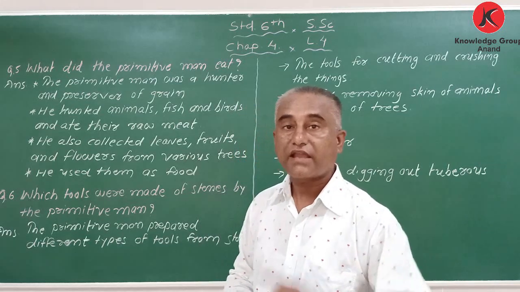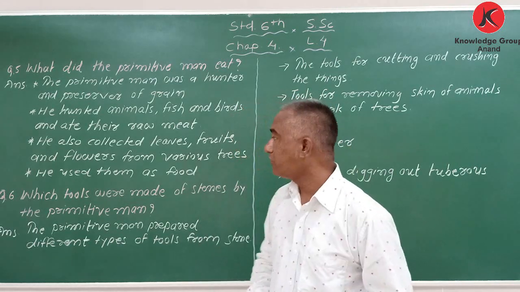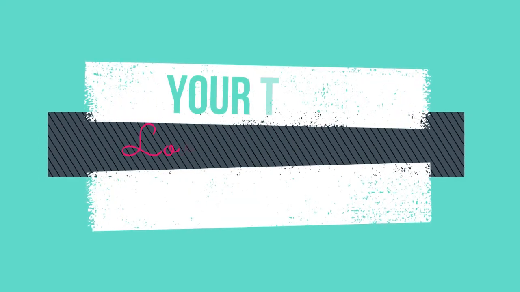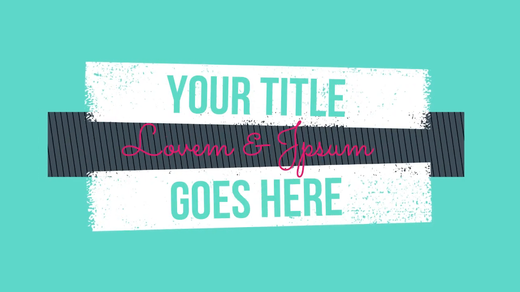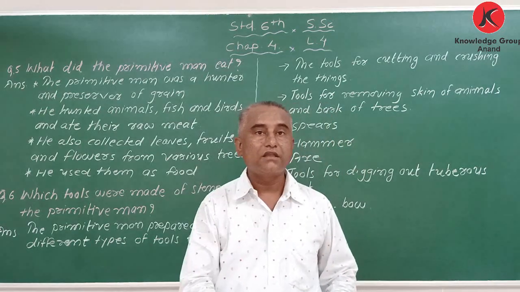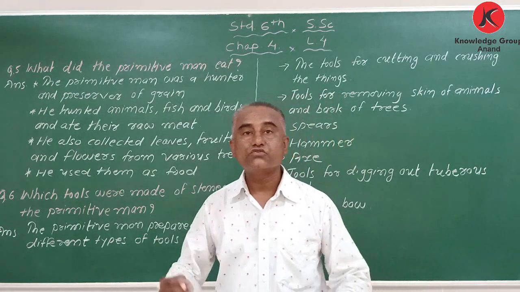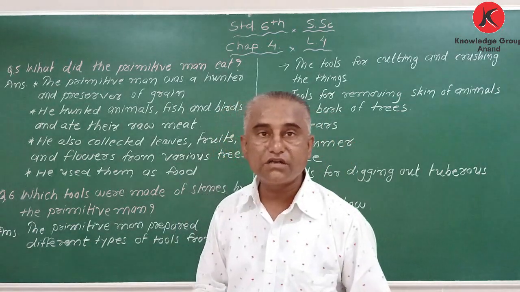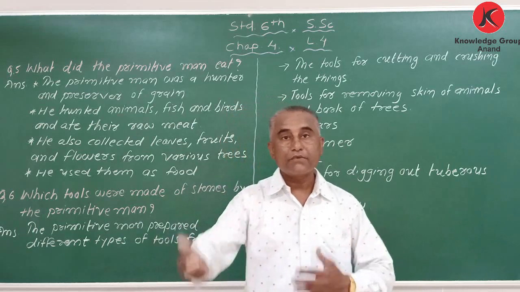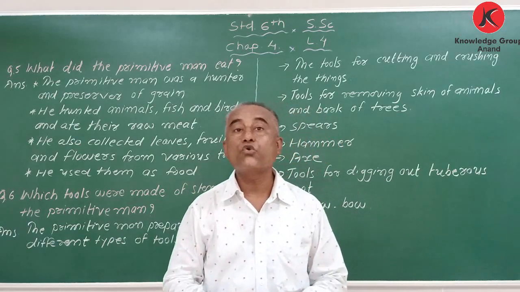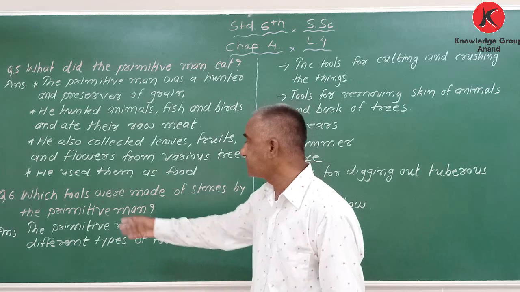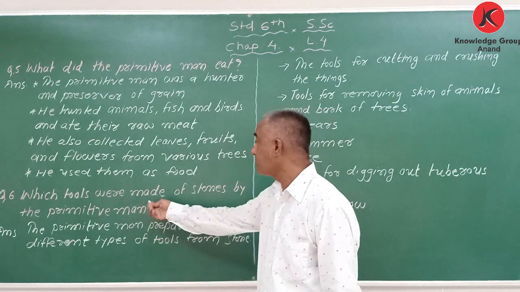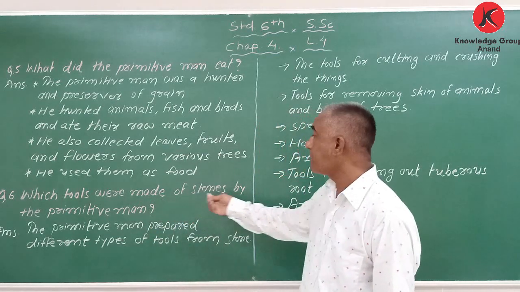So at that time he was doing the same thing. That's why it is written he also collected leaves. Today also we are eating some leaves, fruits and flowers from various trees. He used them as food. So he was eating the meat of birds, some vegetables, fruits, flowers, everything, but everything was in the form of raw thing. Got it?